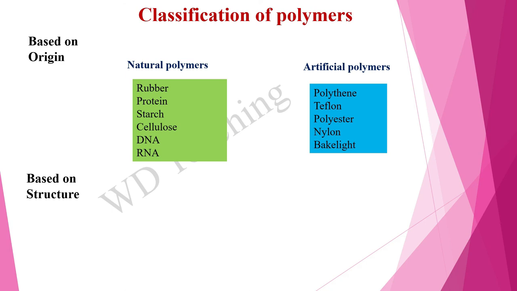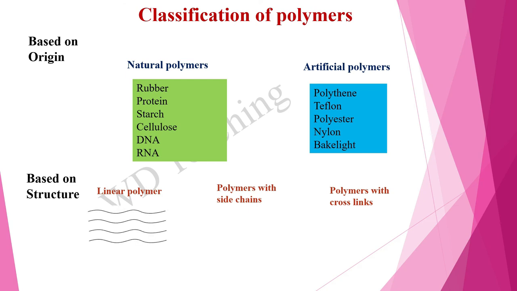And now let's see how to classify polymers based on structure. There are three types: linear polymers, polymers with side chains, and polymers with crosslinks. Polymer molecules joined together as a line are called linear polymers.